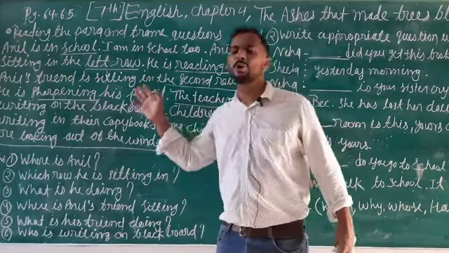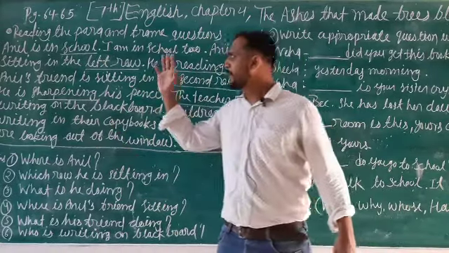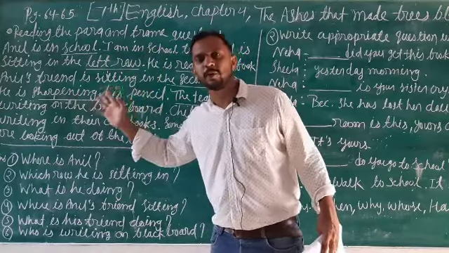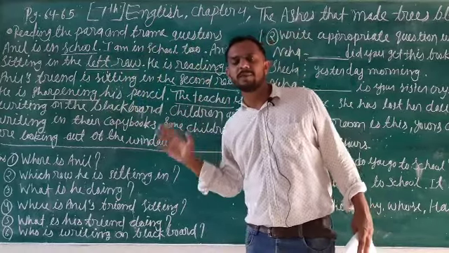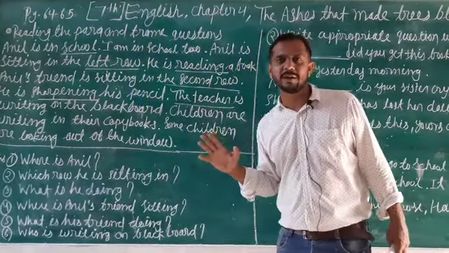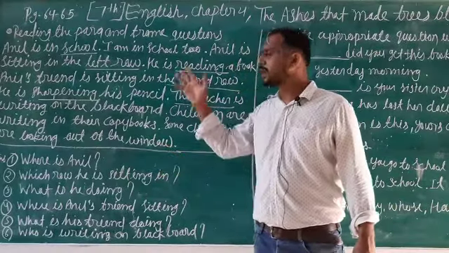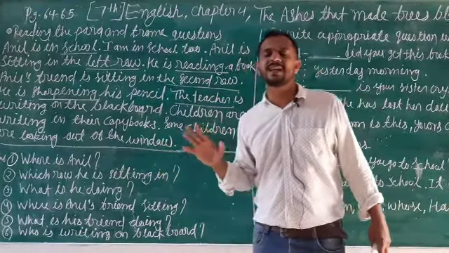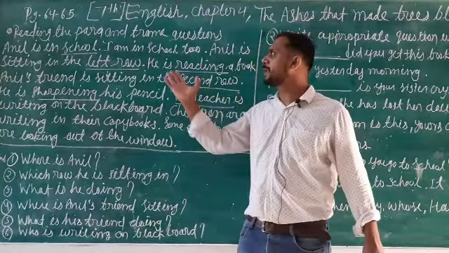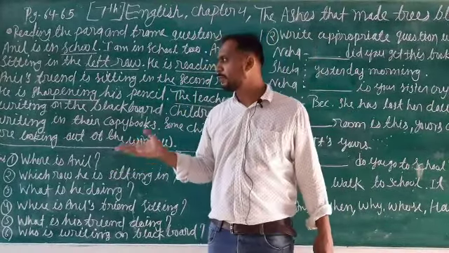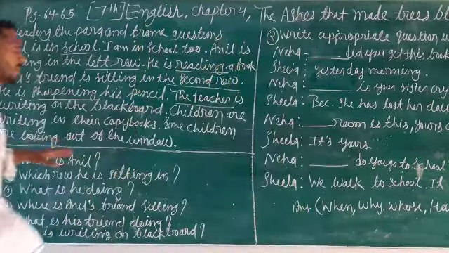Keep open NCERT page number 64. We will solve page numbers 64 and 65 today, the working with the text exercises from your Honeycomb book. Okay, so we'll see what is happening.